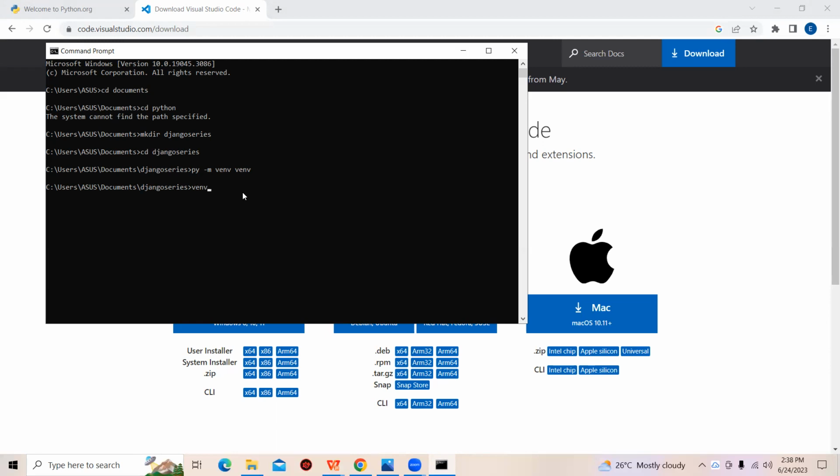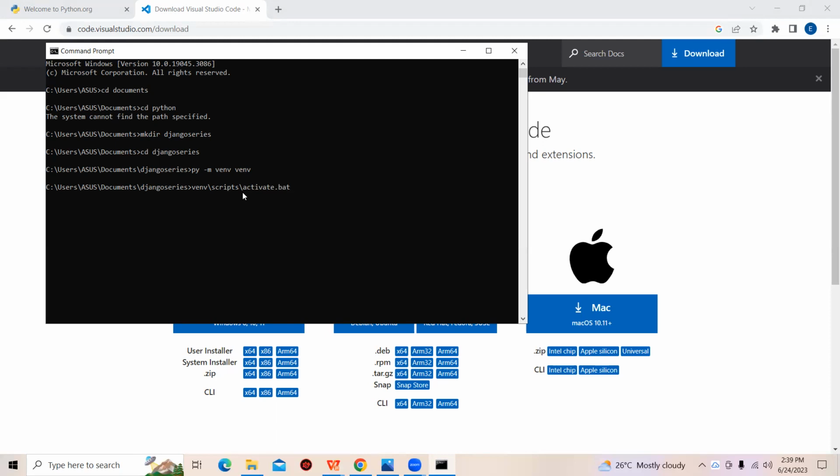Now, this is not the name of the environment, please, but the actual venv itself. You use venv backslash Scripts, remember the s at the end of it, and backslash activate.bat.